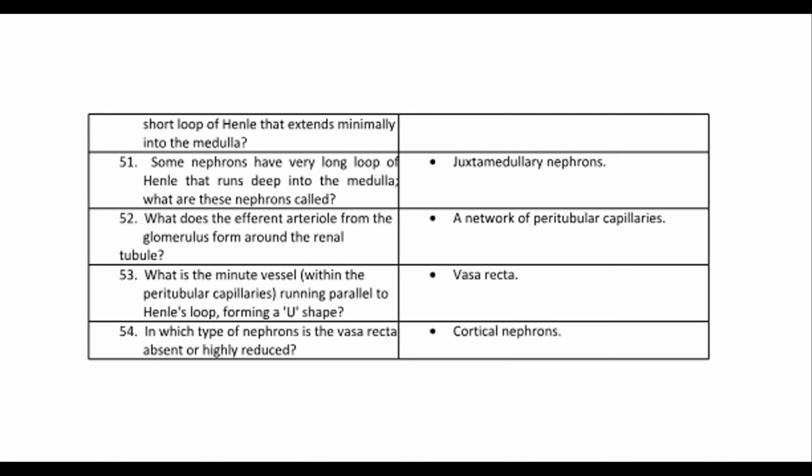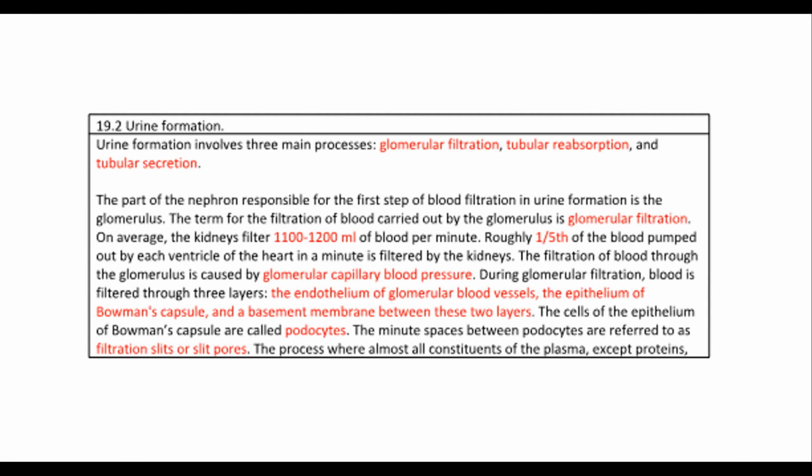51. Some nephrons have very long loop of Henle that runs deep into the medulla. What are these nephrons called? Juxtamedullary nephrons. 52. What does the efferent arteriole from the glomerulus form around the renal tubule? A network of peritubular capillaries. 53. What is the minute vessel within the peritubular capillaries, running parallel to Henle's loop, forming a U shape? Vasa recta. 54. In which type of nephrons is the vasa recta absent or highly reduced? Cortical nephrons.